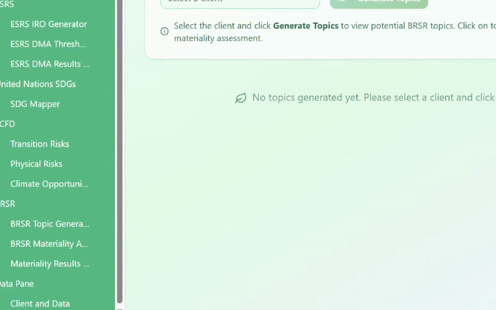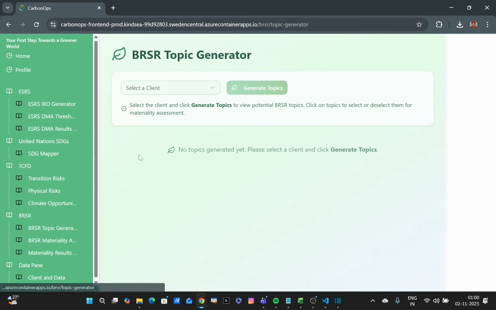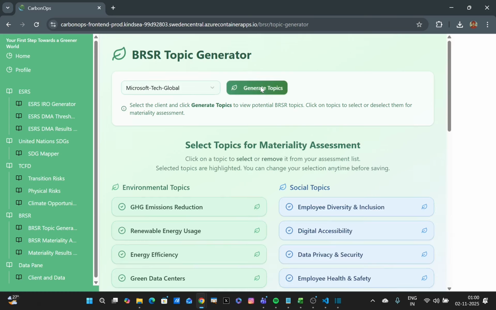To generate these topics, I'm going to first go to the BRSR topic generator. That's the first tab, and then select my client and click on generate topics. In the back end, our AI engine is going to analyze the industry and the specific details about our client, and then generate what it thinks might be material topics or topics that might be taken into consideration for materiality assessment, both in the environmental and the social section.